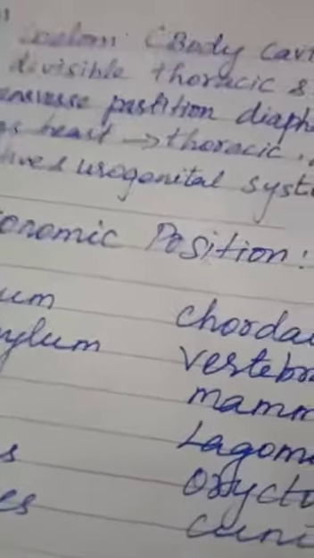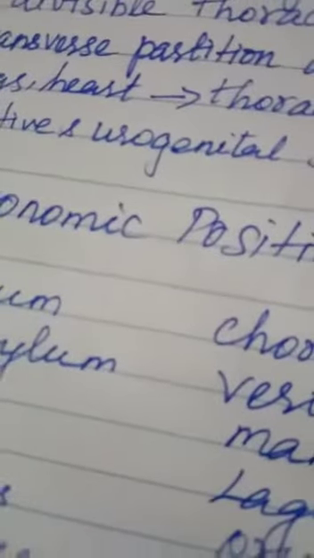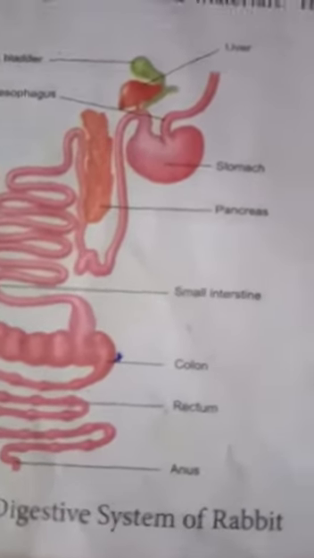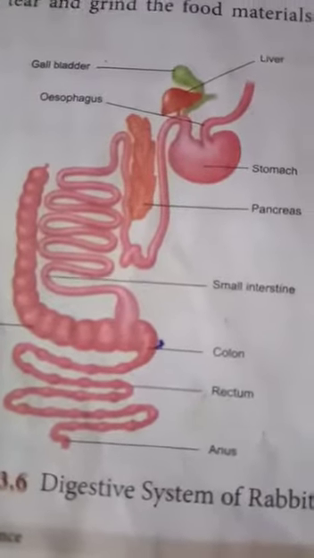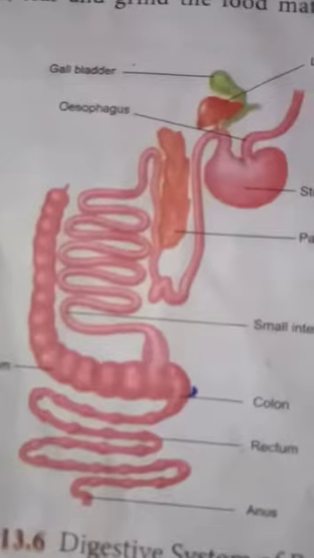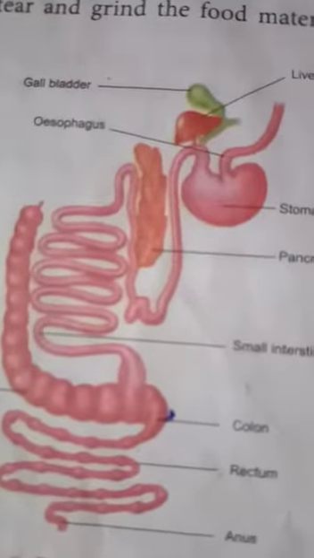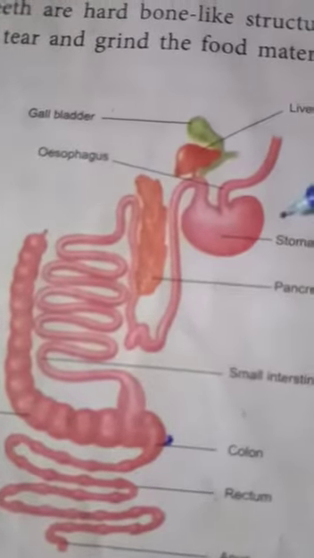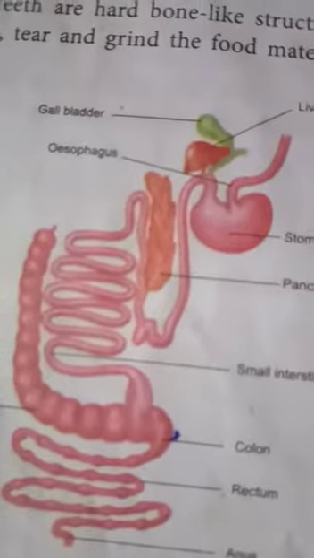Next we see the digestive system. This is the digestive system of the rabbit. Just see that. The digestive system includes the alimentary canal and the digestive glands.